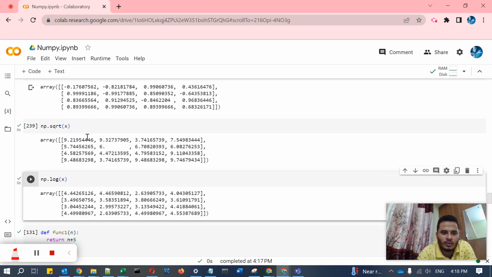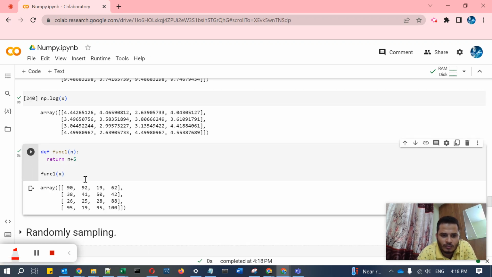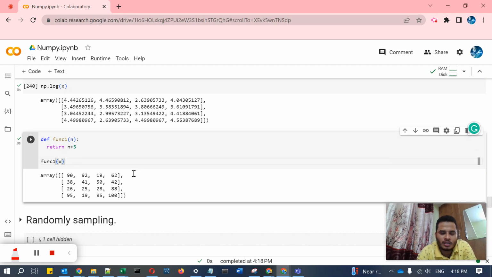Then you can create a function, func1. After that you can pass the values; we are passing n and it will return n plus 5. It will add 5 to all the elements. Okay, let's run this. It has been added: all the 5 values have been added to all the x elements. So like this you can perform arithmetic operations on the array.